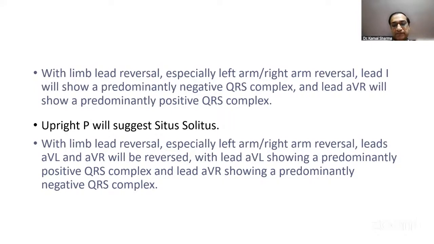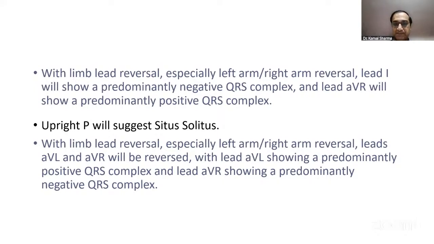So a lot of students are confirming that it was limb lead reversal. AVR, AVL, both were positive, is what Dr. Dhamik Doshi is saying, in which case you need to look at lead 1. Which leads are being reversed will determine which axis will turn negative, which limb lead will show positive or negative.